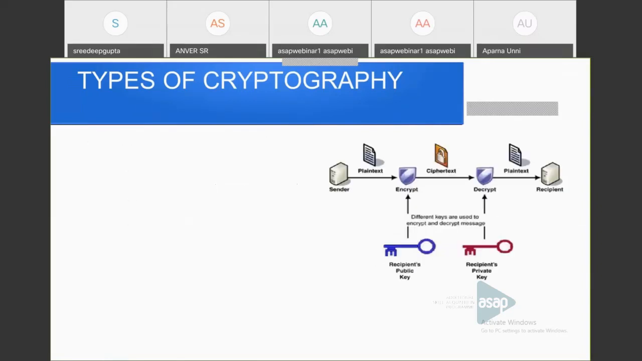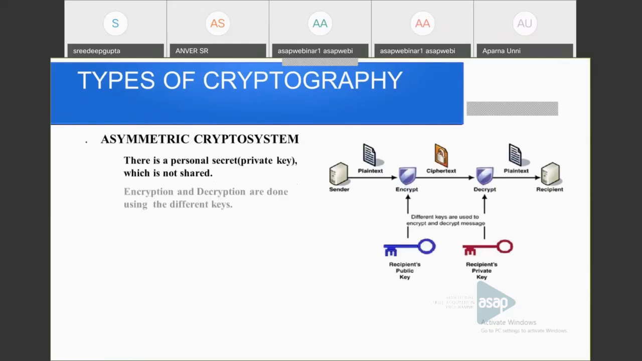The second type of cryptography is asymmetric crypto system. Here in asymmetric crypto system, there is a personal secret, that is a private key, which is not shared. The private key is known only to that participant. Encryption and decryption are done using two different keys. For every private key, there is a corresponding public key.